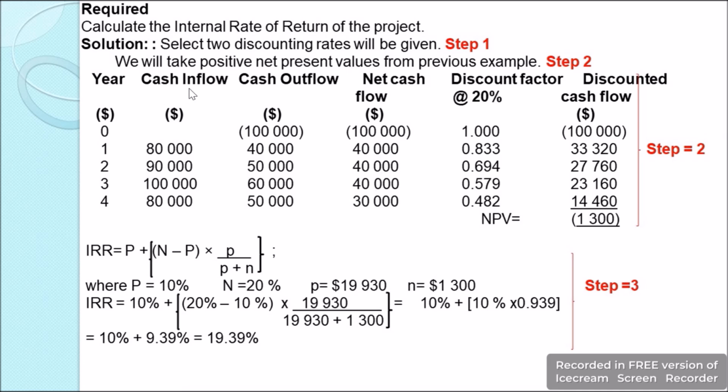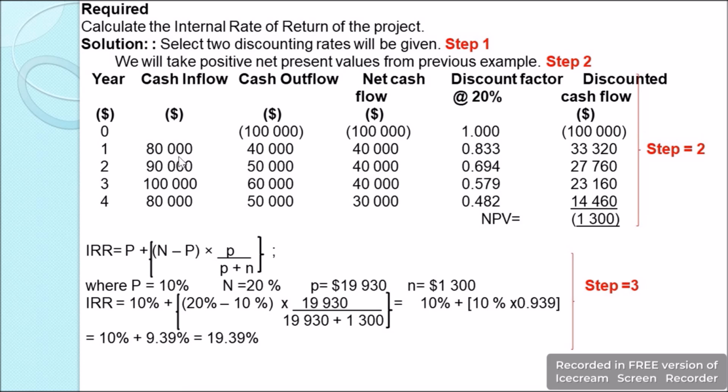So we'll take the years, cash inflows, cash outflows. When we subtract outflows from inflows, we get the net cash flows. Then we will multiply it with the discounting factor of 20% and we'll get the discounted cash flows. So in year 0, the cash inflow is not there. We have a cash outflow of $100,000. So hence it is a negative 100,000 because it's an outflow. Then we get the net cash flow as negative 100,000, and the discounting factor in the initial year will be 1. So when we multiply this, we get the discounted cash flow in the year 0 as negative $100,000.